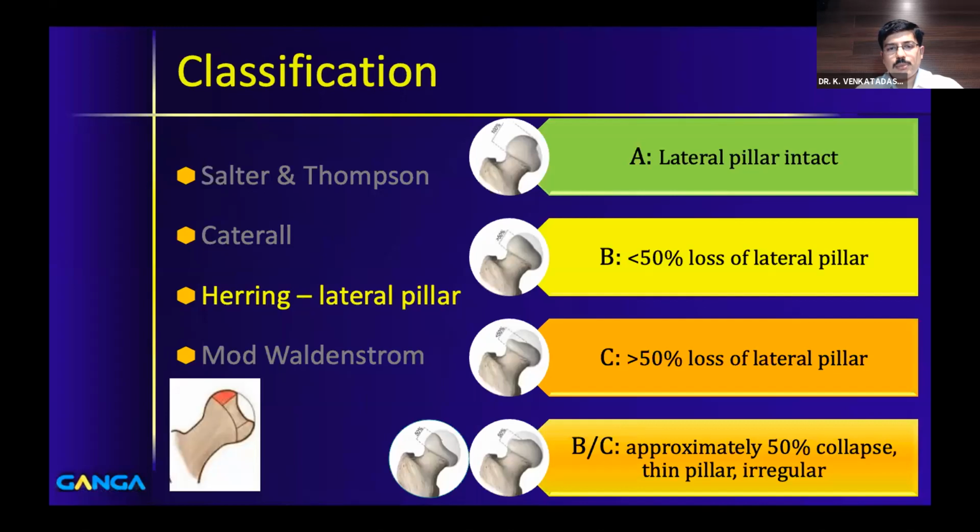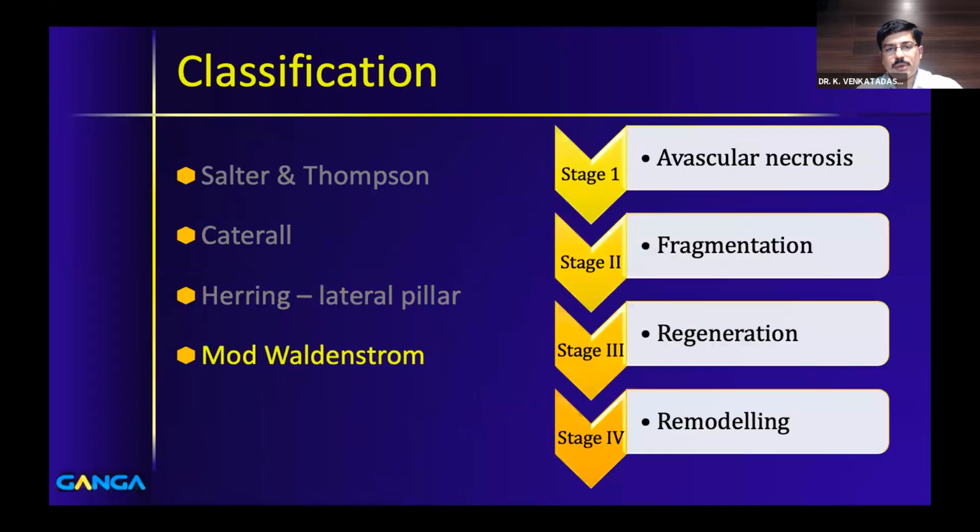The next and the most important classification, which is important in many ways to have a good understanding of Perthes disease, is the Waldenstrom's classification. So the Waldenstrom's original classification had 4 stages, which is stage of avascular necrosis, stage 1. Stage 2 is the fragmentation stage, and stage 3 is the regenerative stage, and stage 4 is the remodeling stage. So this actually gives the natural history, how the Perthes disease evolves in a patient.